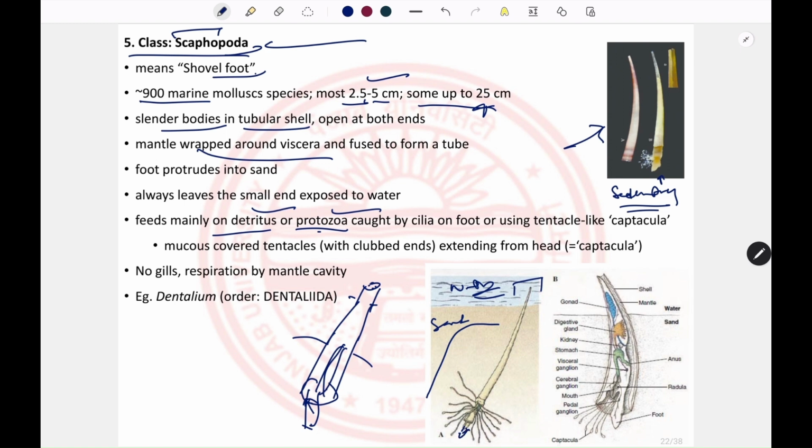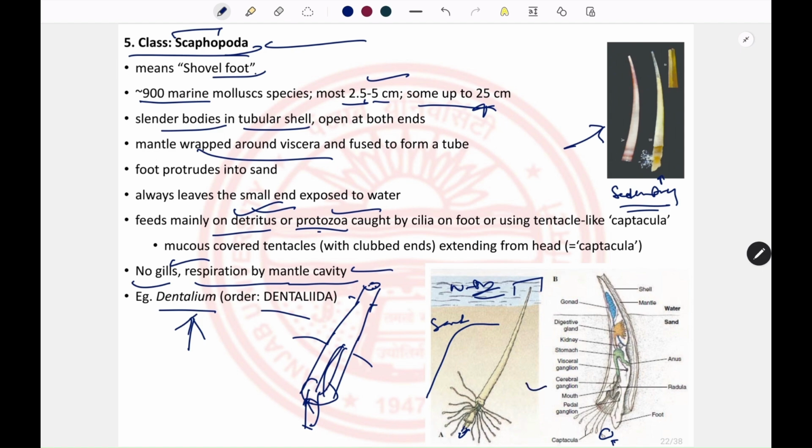Another associated mechanism is that they also have tentacles with a clubbed end, and those tentacles have mucus on their end, so they also help the organism pick up the protozoans or the microorganisms. They don't have gills, so respiration in the case of Scaphopoda is taken up by the mantle cavity. One example of the Scaphopoda is Dentalium, and it belongs to the order Dentaliida.